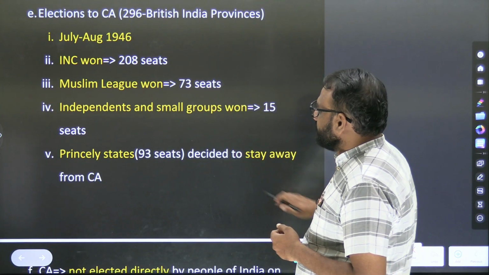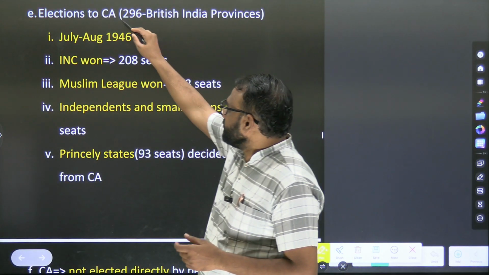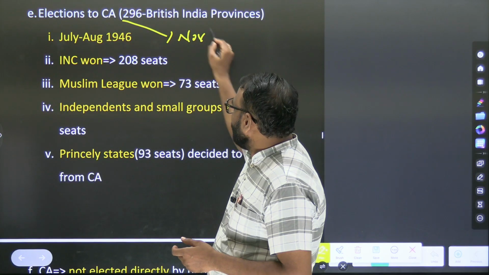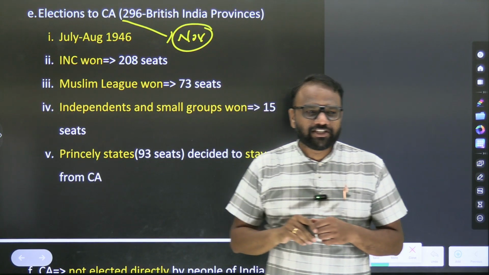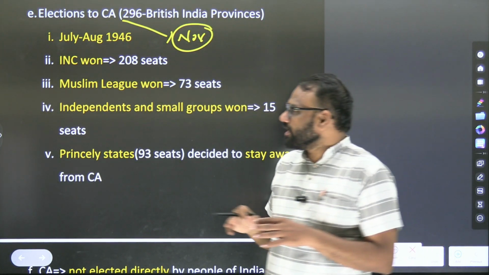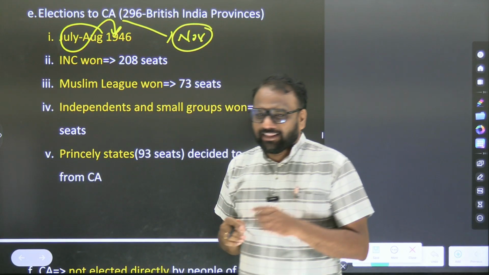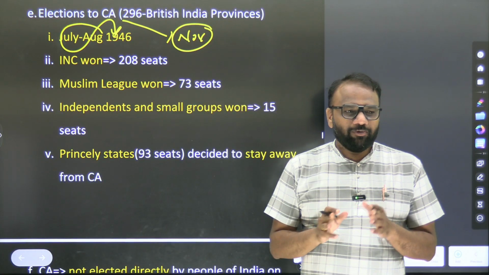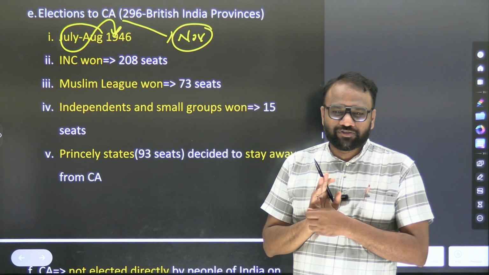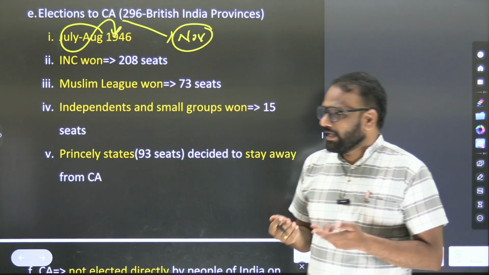Elections to the Constituent Assembly. In the initial discussion we saw that the Constituent Assembly was formed in November. But before its formation, elections are required, right? This election process took place in July-August 1946. Again, these minute details are not important. What is important is that the Constituent Assembly was finally formed in November 1946. Before that, obviously, the election process took place.